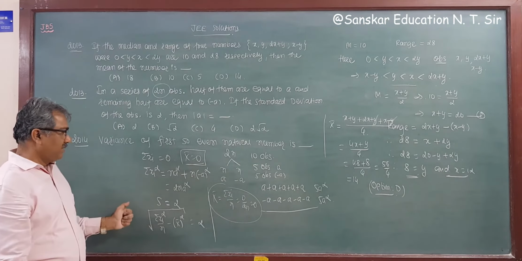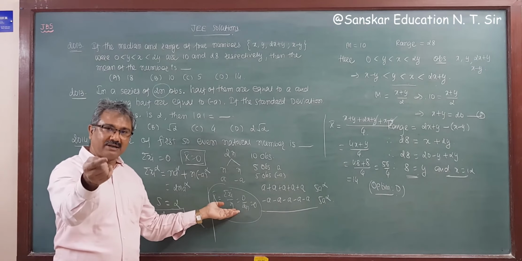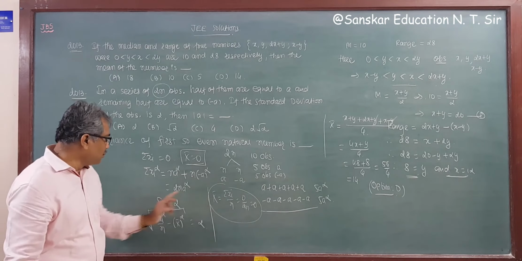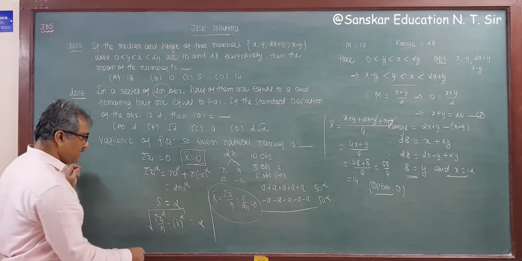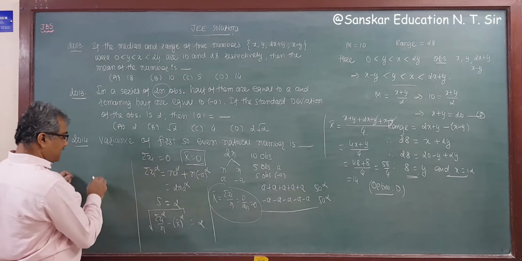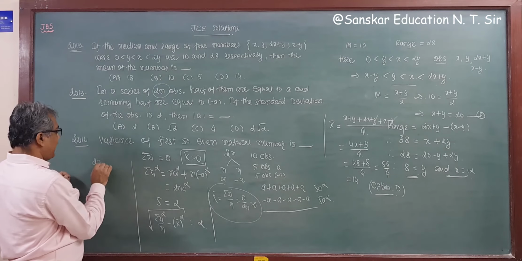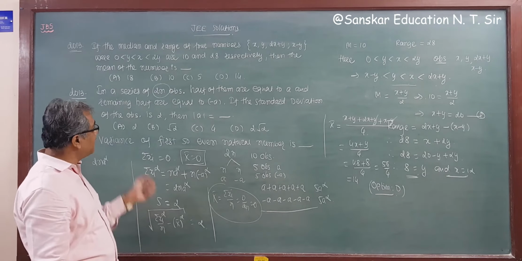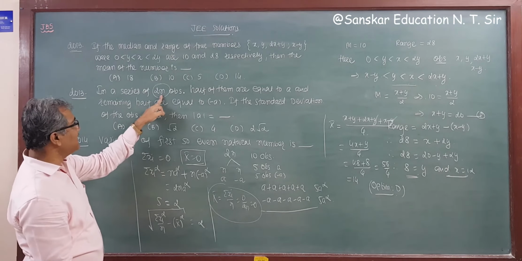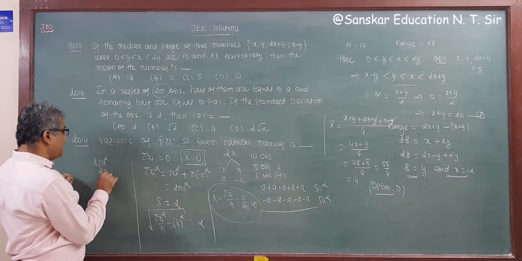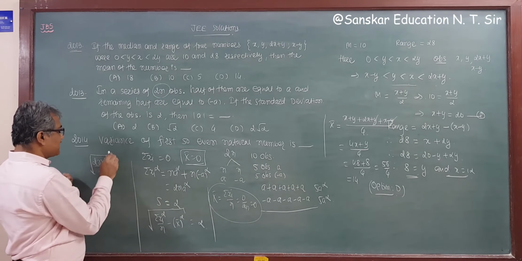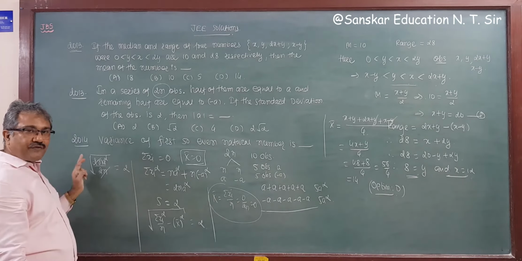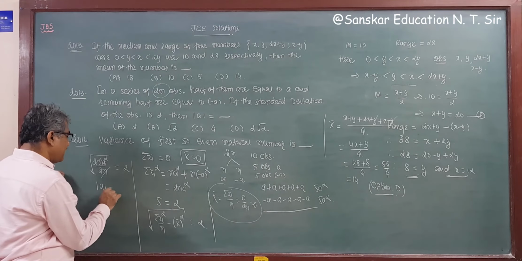Got it? Now, no need to write all this, but for your clear concept, I am writing here. Now sigma xi square is 2 times n a square, divided by the total number of observations. The total number of observations is twice n. So this is upon twice n, minus 0, no need to write, whole square, is equal to 2. Now this twice n cancels. Square root of a square, that is modulus of a, is equal to 2.